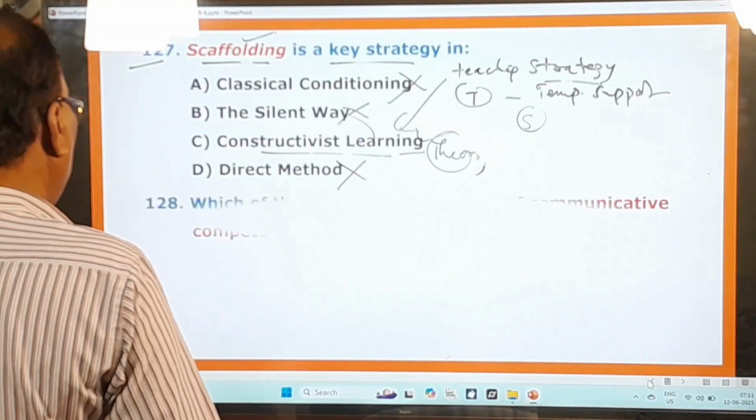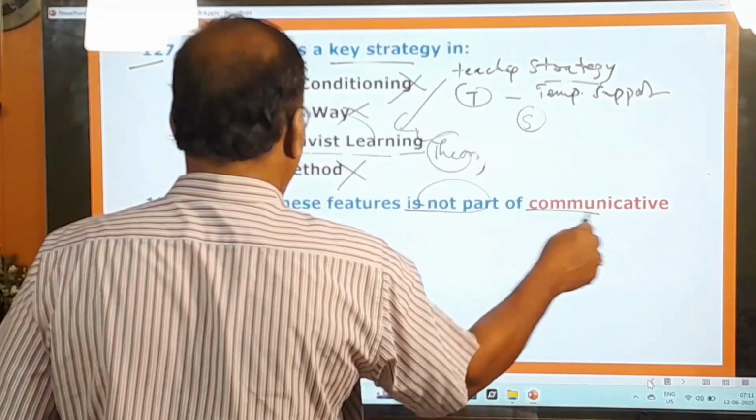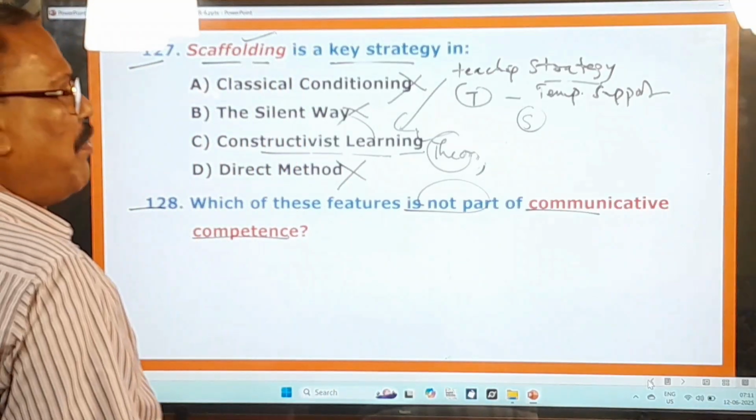You go to the next one, 128th question. Which of these features is not part of communicative competence? Communicative competence means what?